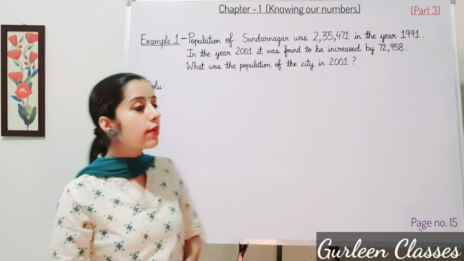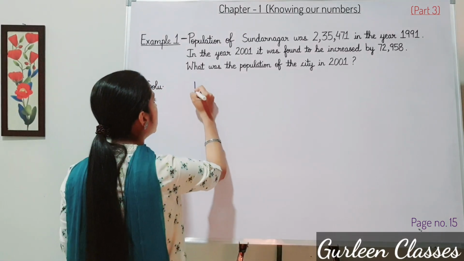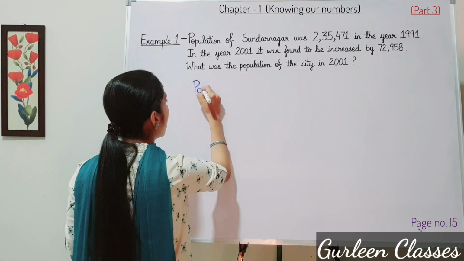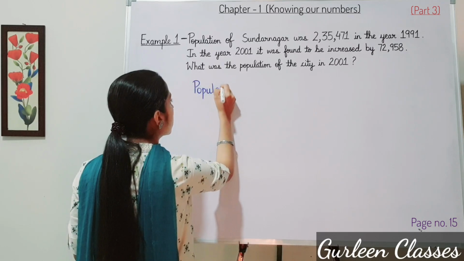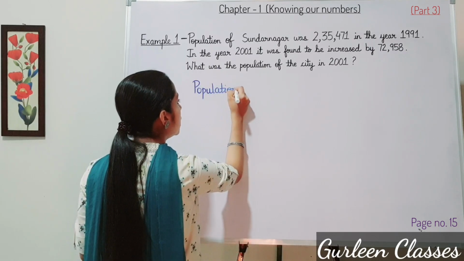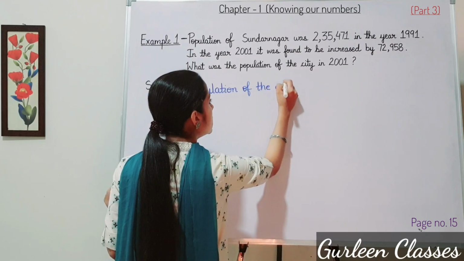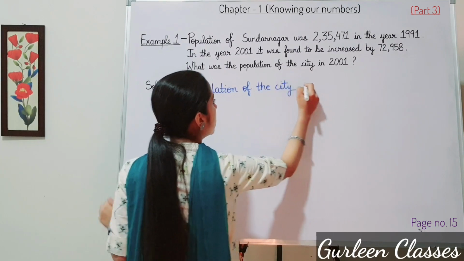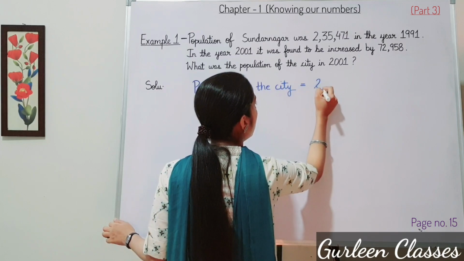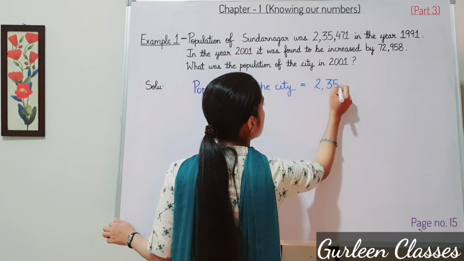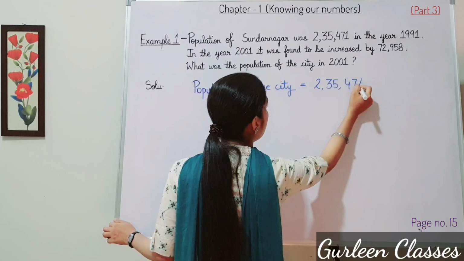First statement we will write here, population of the city is equal to 2,35,471.